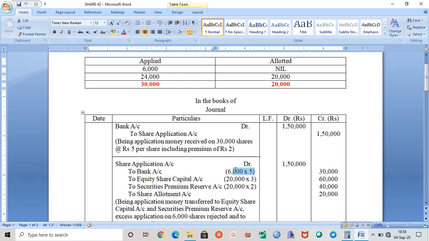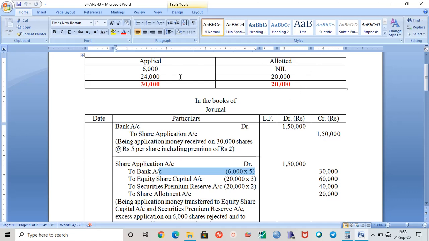So you can see in this entry, bank account debit 6,000 into 5 rupees, because application money was rupees 5 per share, including premium of rupees 2. So the premium money is already received here. These 6,000 shares were rejected.